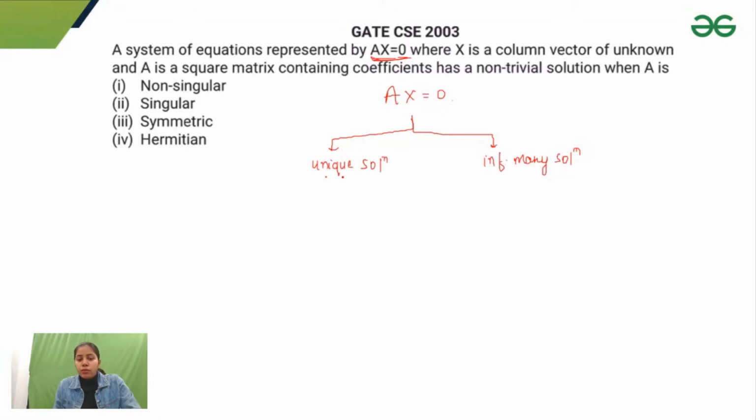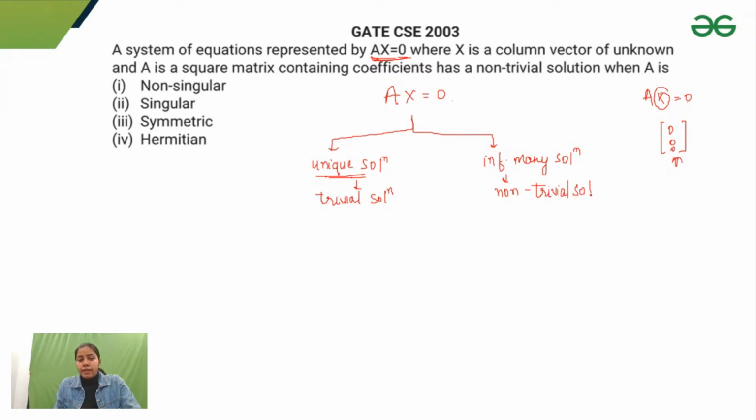When I'm talking about a unique solution, because AX = 0, if I put X as a zero vector, this would always be an answer. If X is 0, this whole A into 0 would become 0. So 0 would always be an answer for a homogeneous system of linear equations. So a unique solution means I have a trivial solution, and if I have infinitely many solutions, I can call these solutions non-trivial solutions, right?